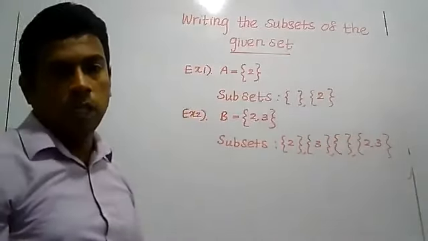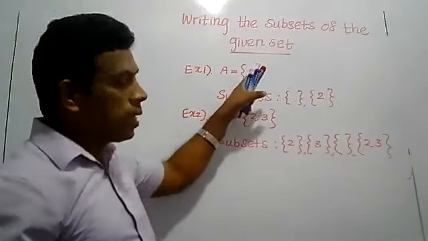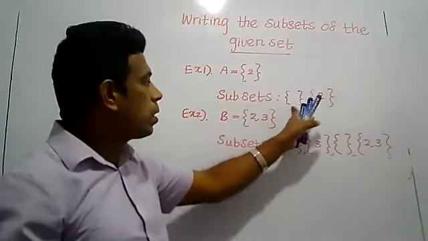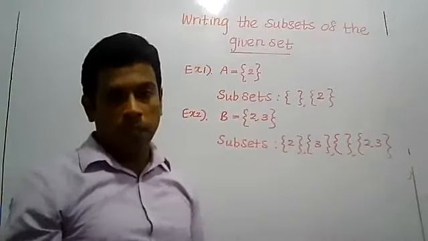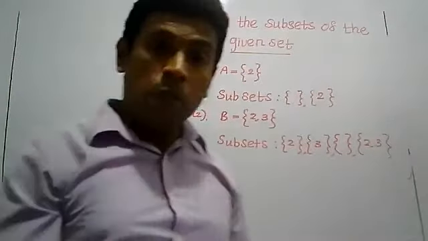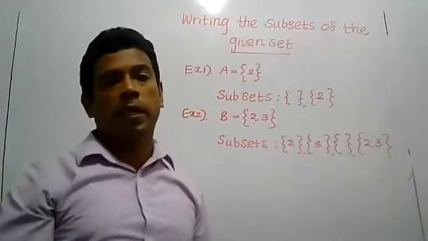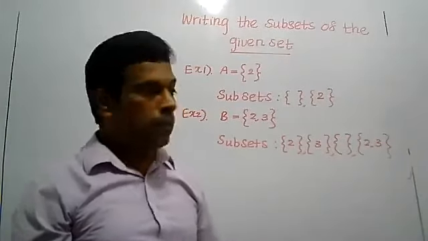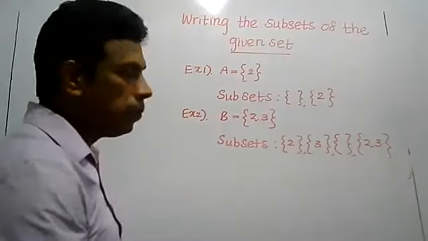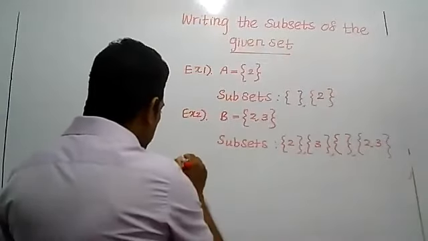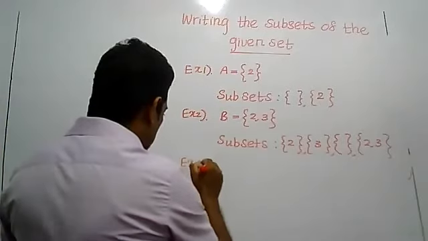Write it. Now write down: when a set has 1 element, there are 2 subsets; 2 elements, there are 4 subsets. The next one, I will give you time to write, to decide how you can write the subsets of this set. First write down these two. Complete these two. Third one, try to write.